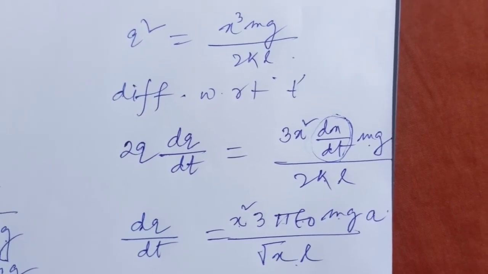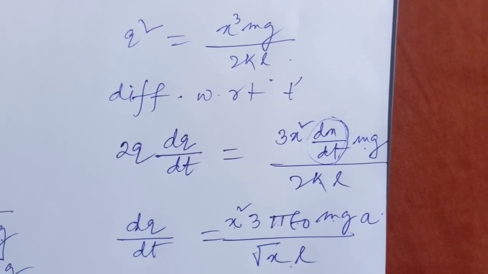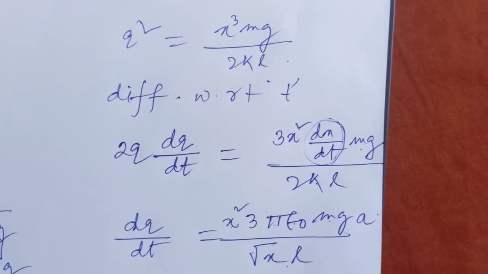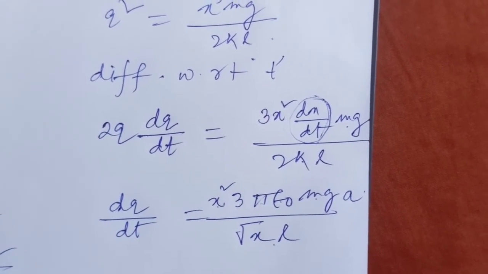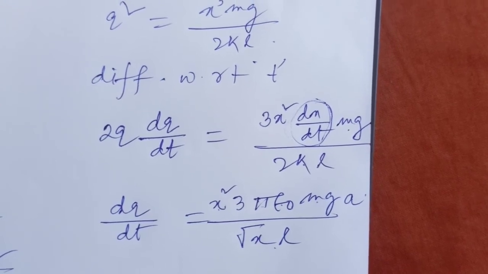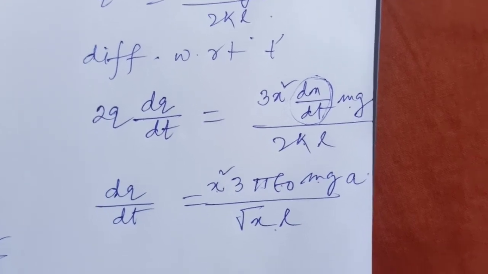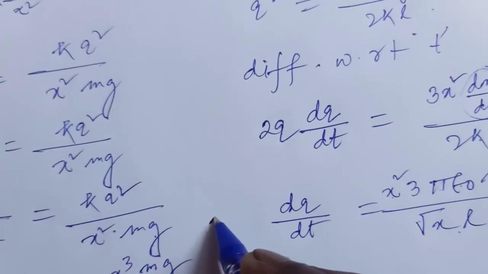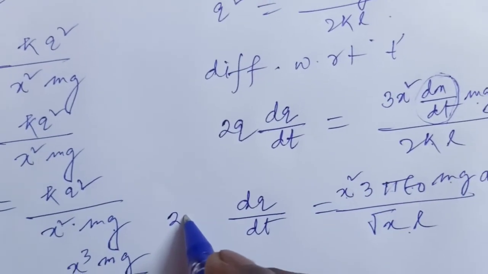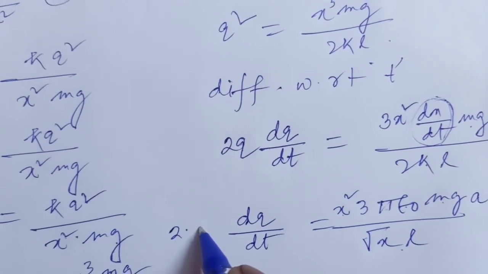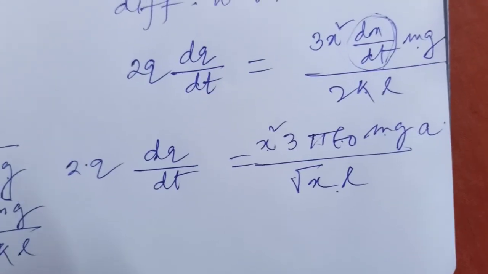And if we replace the value of x, that is dx by dt equal to v equal to a by root x, then 2q, and dq by dt equal to this one.